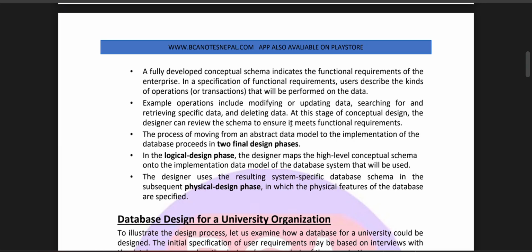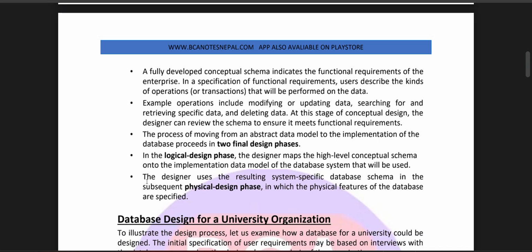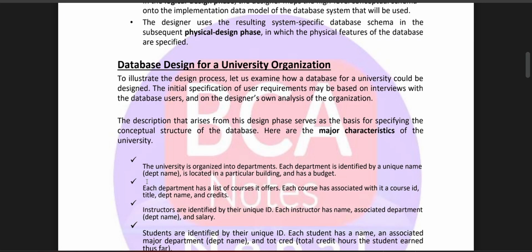The process of moving from an abstract data model to the implementation of the database proceeds in two final design phases. In the logical design phase, the designer maps the high-level conceptual schema onto the implementation data model of the database system that will be used. The designer uses the resulting system-specific database schema in the subsequent physical design phase, in which the physical features of the database are specified.